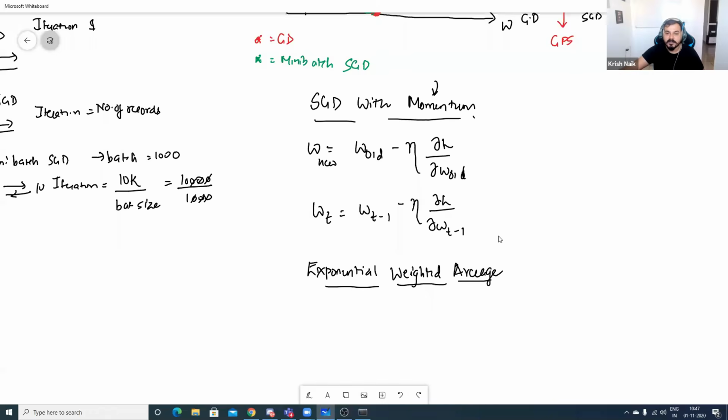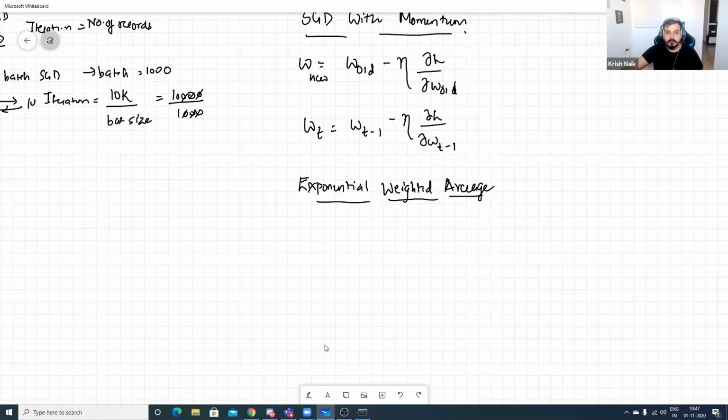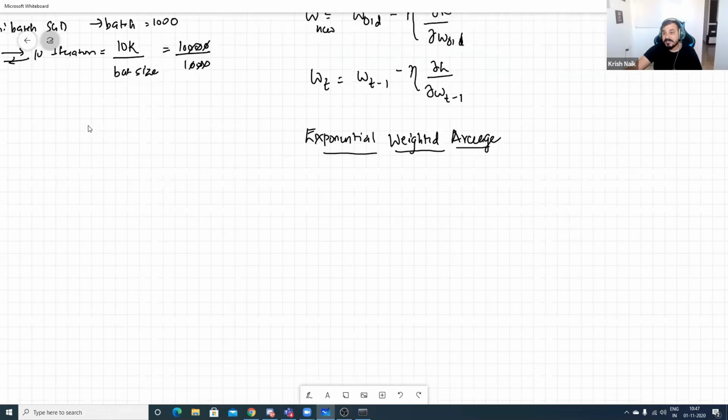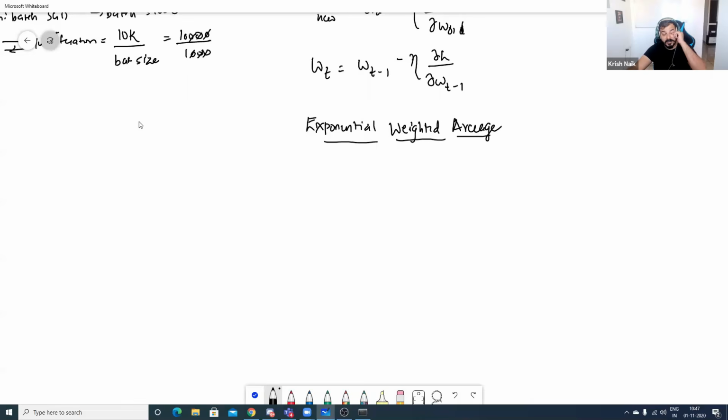Let me just give you a very good example. Suppose I have a series of data. At T1, I have A1 data. At T2, I have A2 data. At T3, I have A3 data. At T4, I have A4 data. And like this, at Tn, I have An data. This is just like a time series problem. With respect to the time, I have some values.